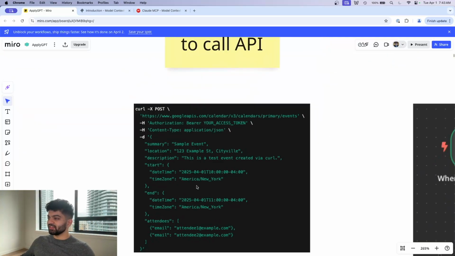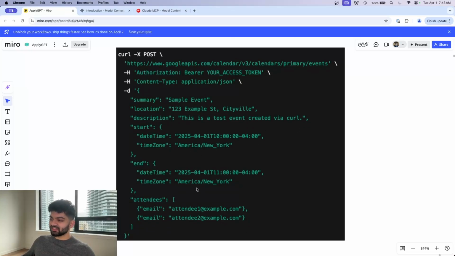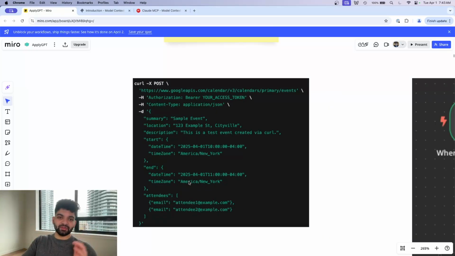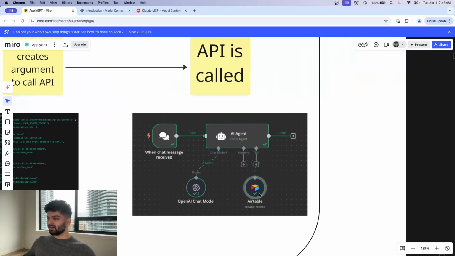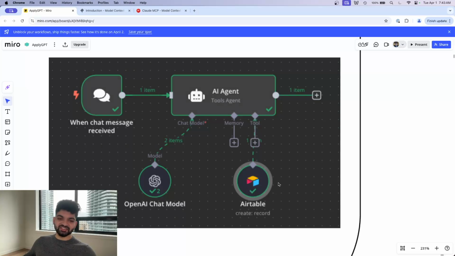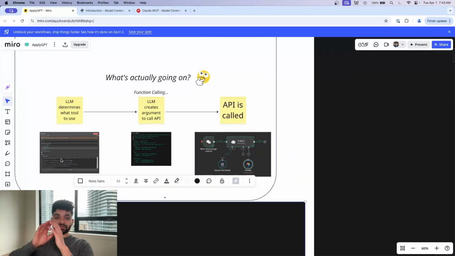That's nothing but this over here: the summary, the location, the start time, the end time. And don't get too hung up on this if you don't fully understand what an API is, but this is the stuff that's going on in the back end. And then when that's done, it sends that to Google Calendar, and then we get the check mark here. This is Airtable, but you get the idea, saying that the request is complete, and that's how this full thing works. But notice, you never had to actually know that this was going on in the back end. We just assumed that it was going to work.